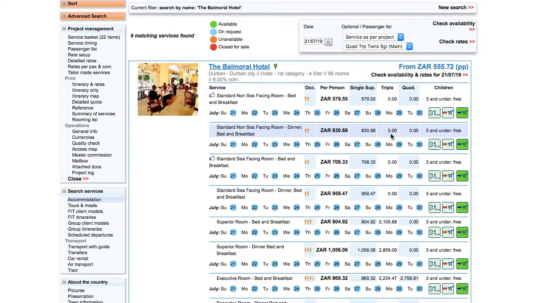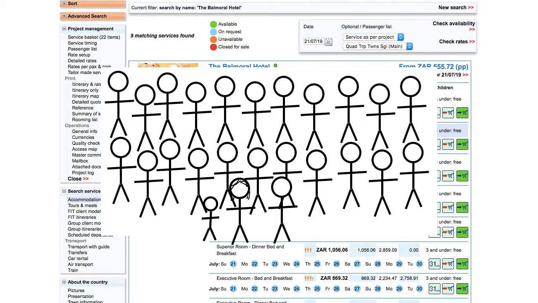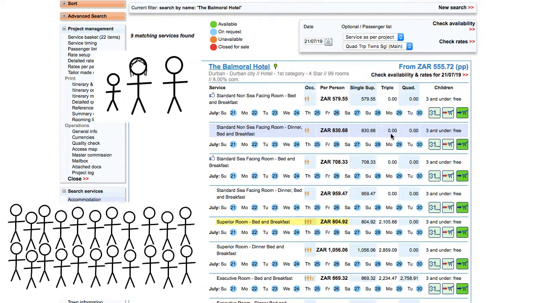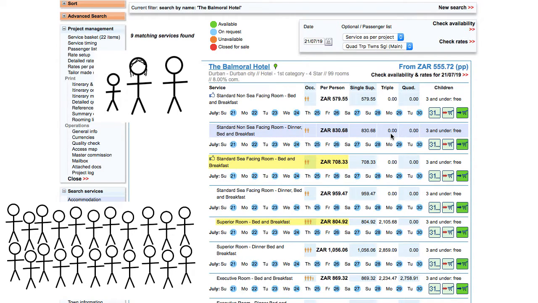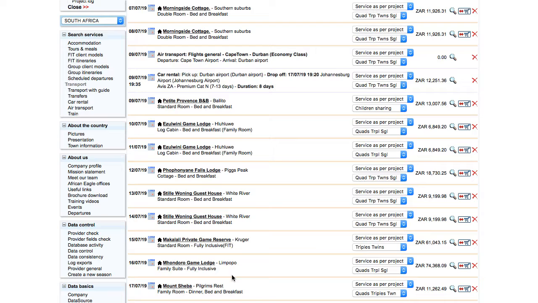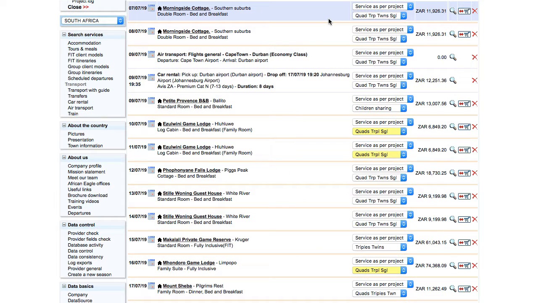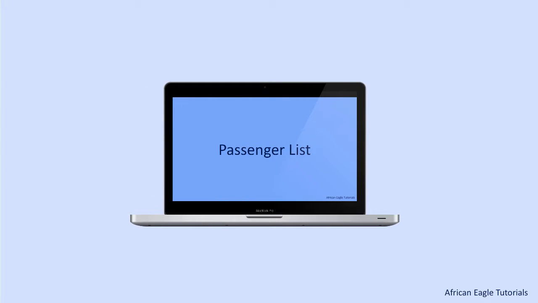If the family is part of a group, they might need to have a different room type from the remainder of the group. For example, for a family of 3 at Balmoral, the best choice would be the superior room, even if the remainder of the group stayed in standard sea-facing rooms. Or it might be necessary to manage different room configurations at different providers, for example, using varying combinations of quads, triples, twins, and singles depending on the provider capacity. At the one, quads, triples, and singles; at another, triples and twins, and even quads, triples, and twins. See the tutorial on the passenger list for a detailed look at how to manage multiple rooming lists.